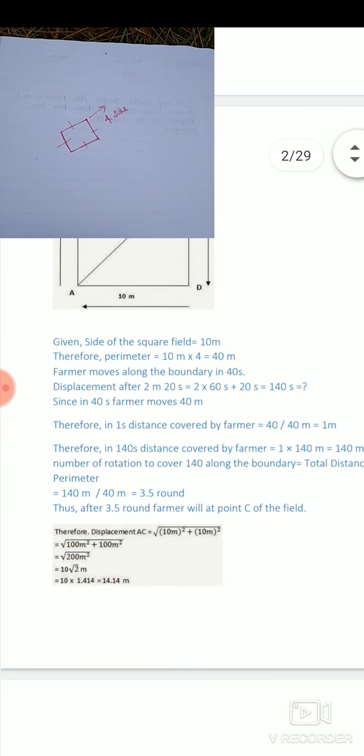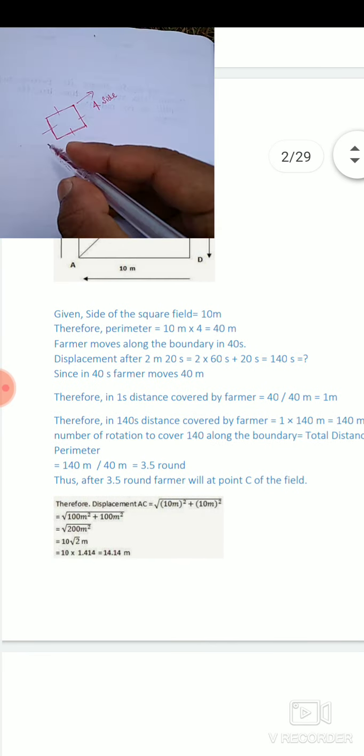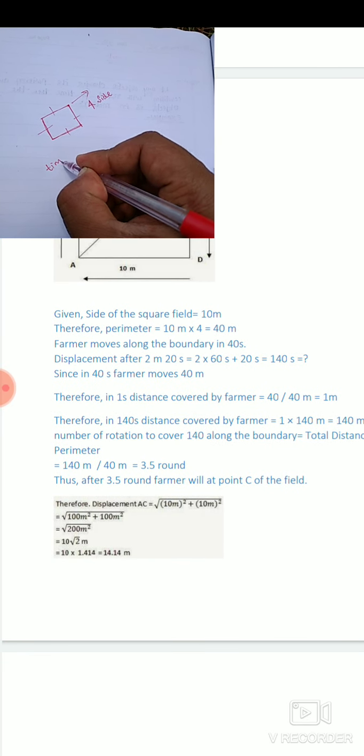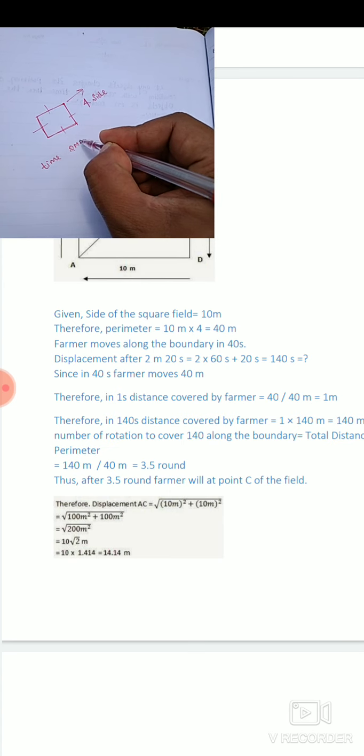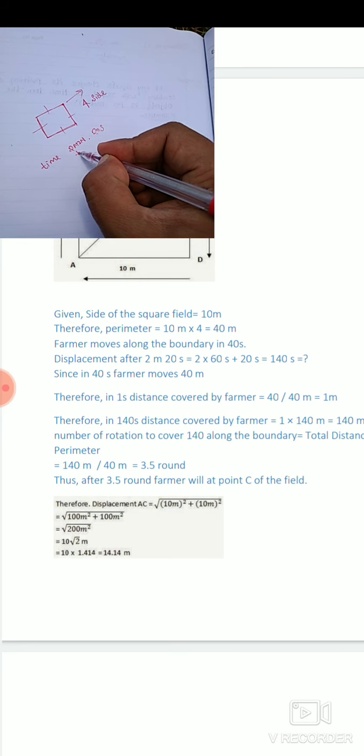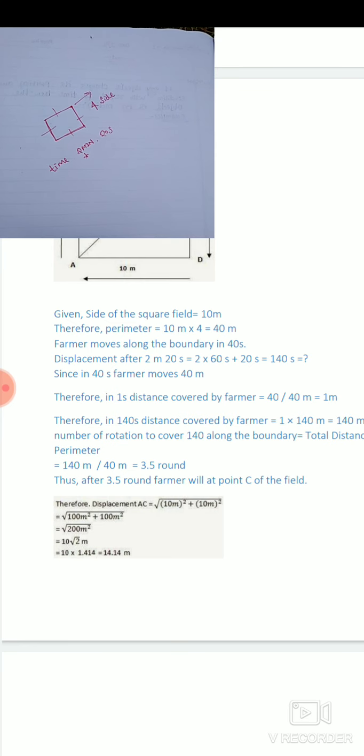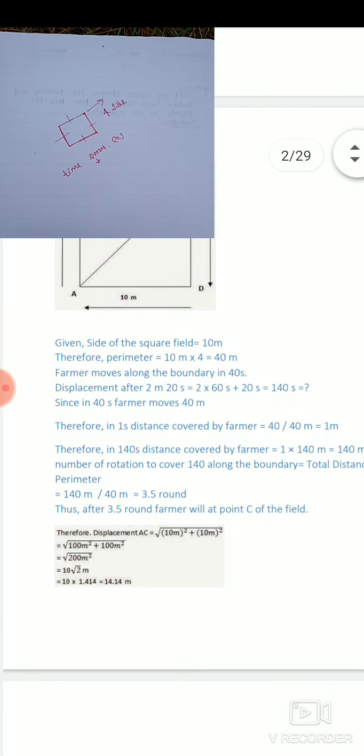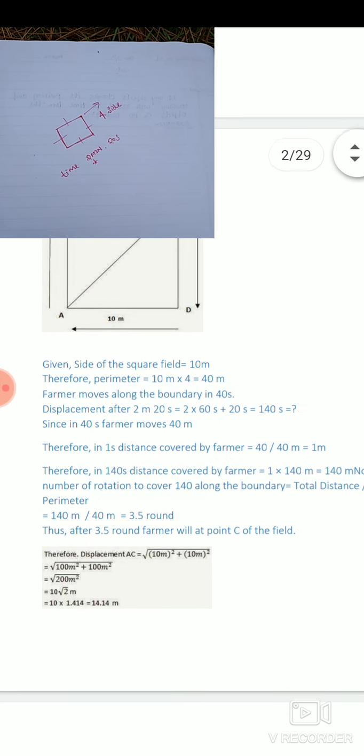Displacement after 2 minutes and 20 seconds. Time taken is given as 2 minutes and 20 seconds. Dear students, we already know that 1 minute is equal to 60 seconds. Always we put all the quantities in their SI unit.